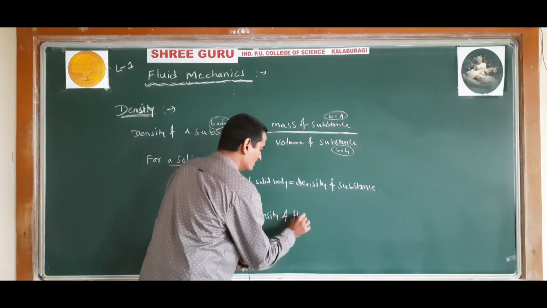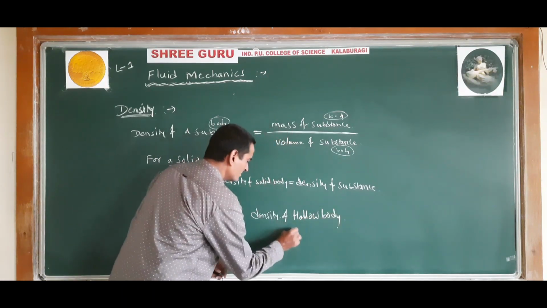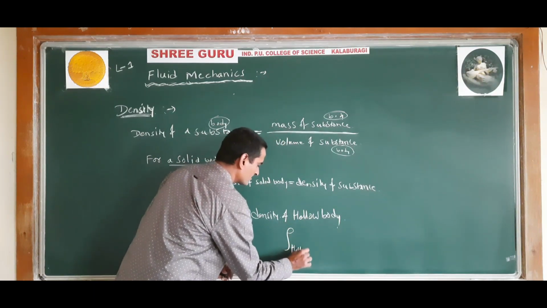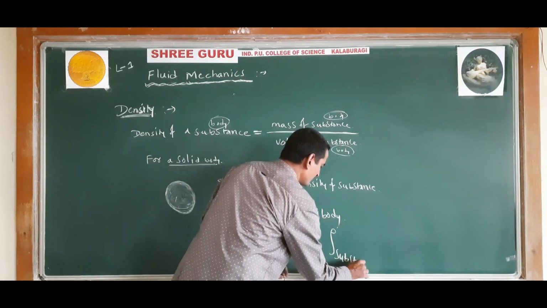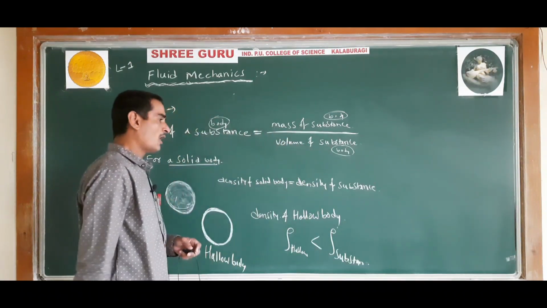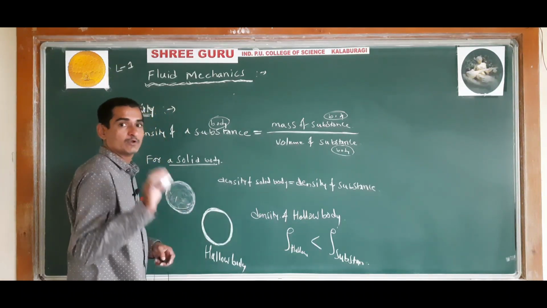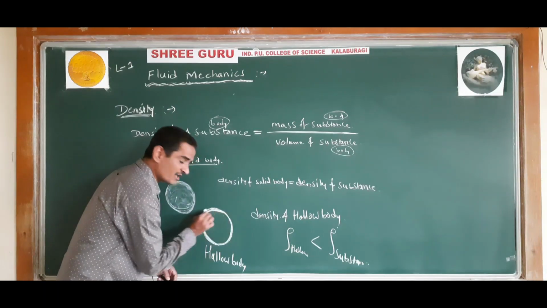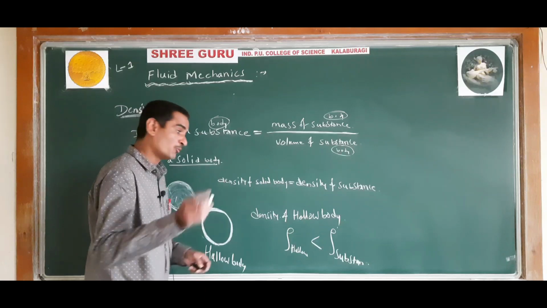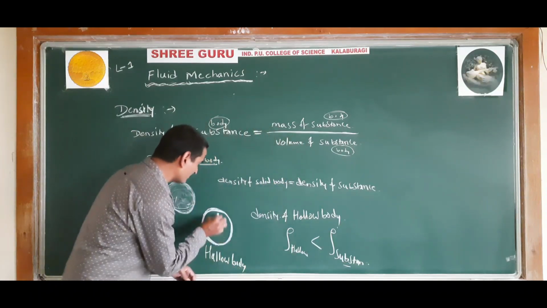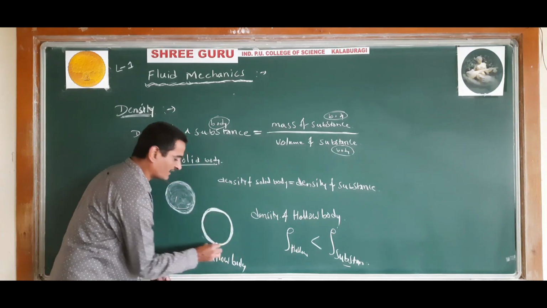Density of a hollow body will be less than the density of the substance. Why? Because the volume of this body will be more compared to the volume of the substance. Volume of the body means the entire volume of this hollow sphere, whereas volume of the substance means only the matter.